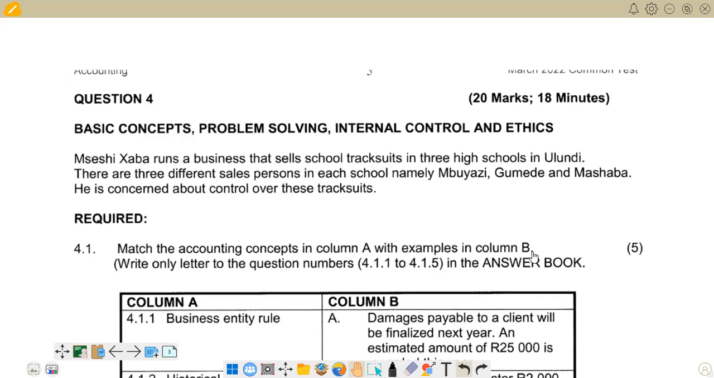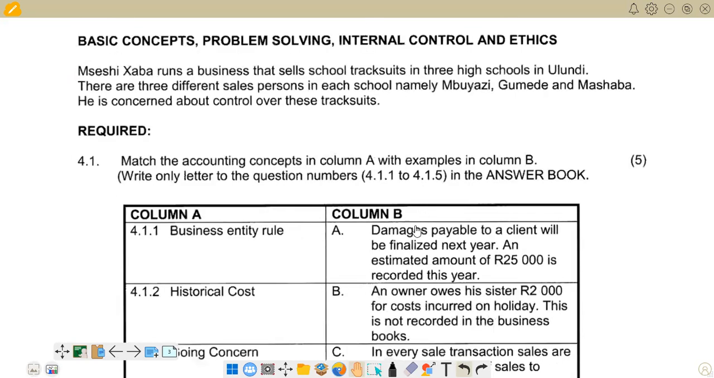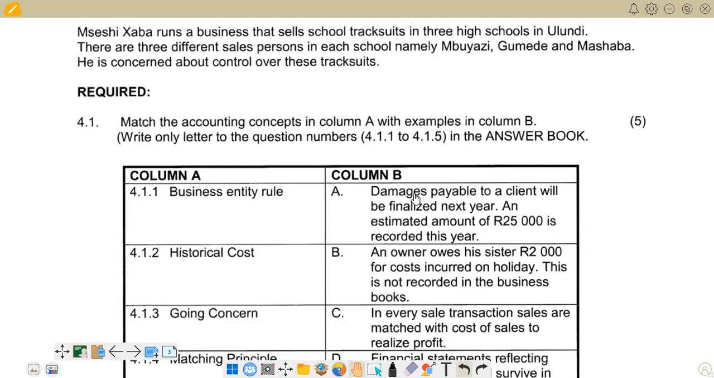So we are given column A and we are given column B. This is information that we are having. So basically what we are going to do is find out which explanation matches these concepts, or these principles, that we are given in the first column, and then we're just going to put the letter like A. If A is appropriate for 4.1.1, we just say 4.1.1, then we say A. So this is what we have.